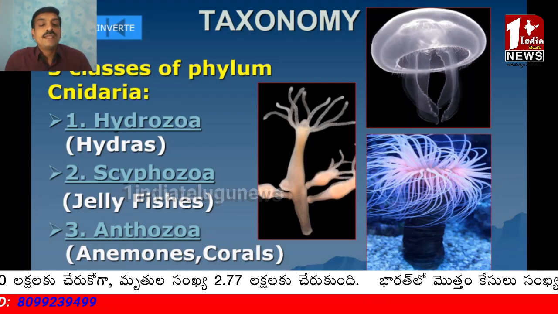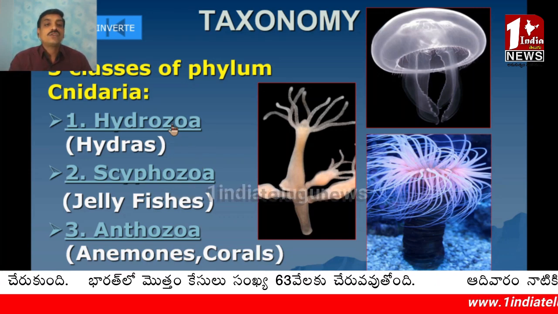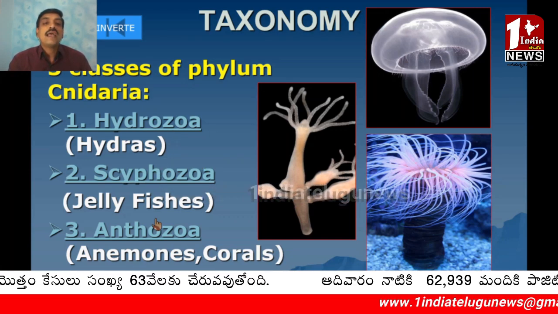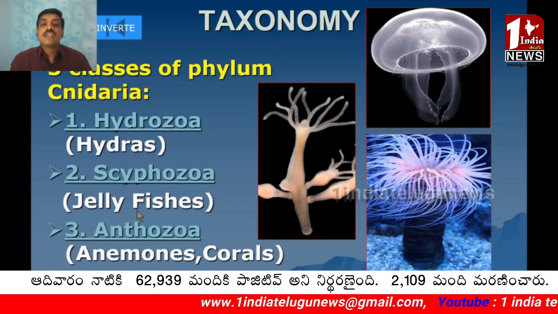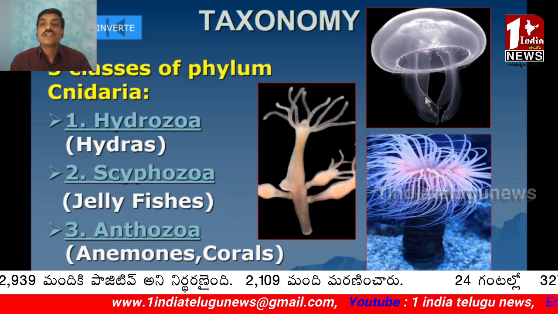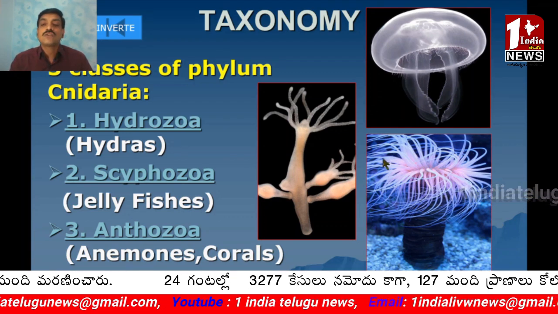Phylum Cnidaria is divided into three classes: Hydrozoa, Scyphozoa and Anthozoa. Hydrozoa includes all hydras. Scyphozoa includes jellyfishes. Here you can observe the jellyfish. And Anthozoa includes sea anemones and corals.